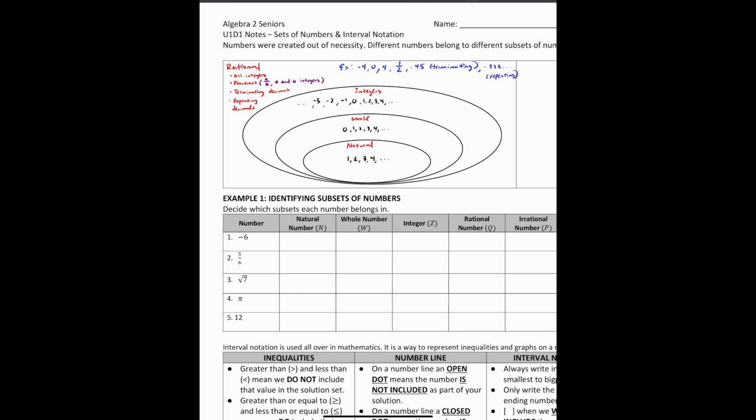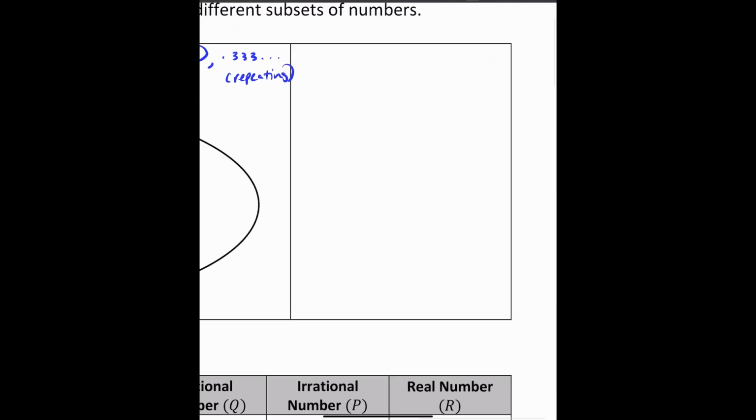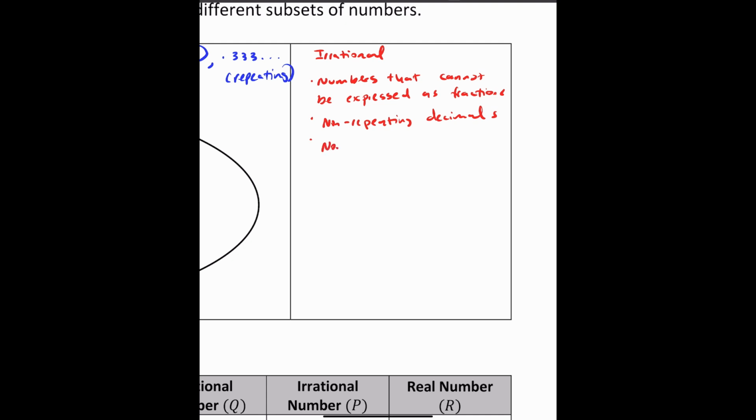Now, moving on, what happens if we don't have numbers that are rational? Then we call them irrational. Irrational numbers are numbers that cannot be expressed as fractions. Irrational numbers can contain non-repeating decimals. Irrational numbers can also contain non-terminating decimals.